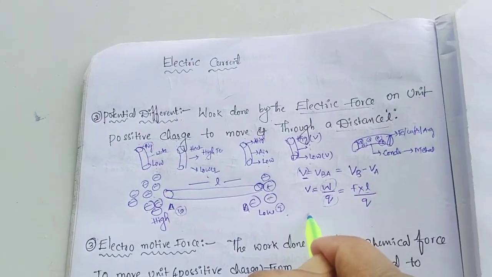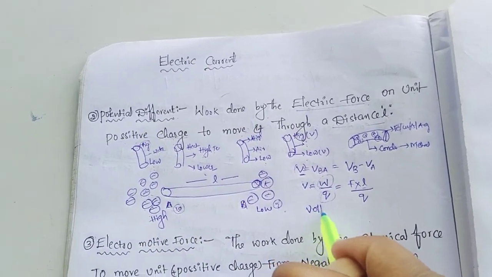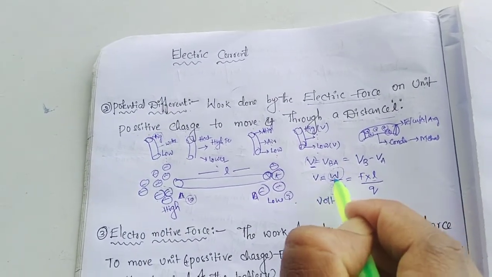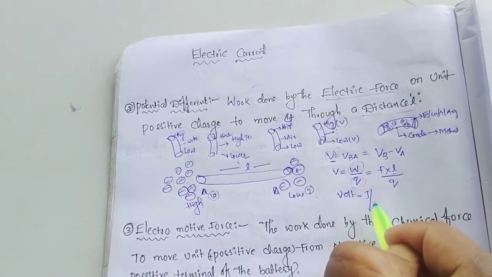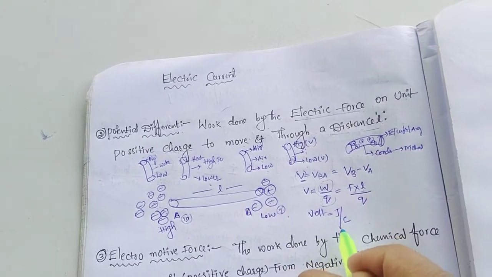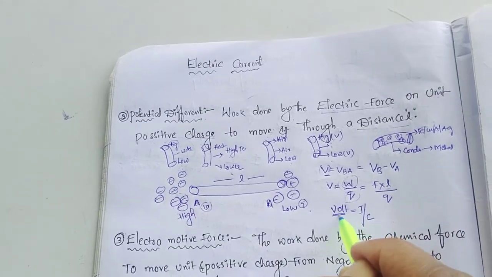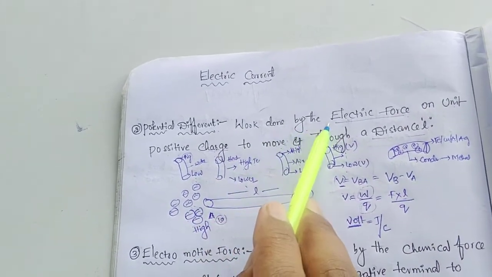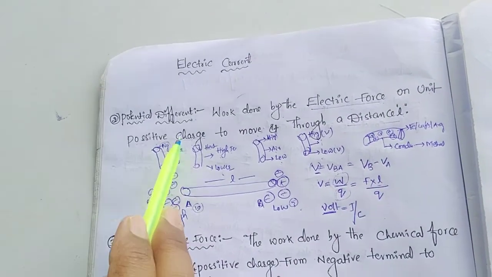So V is nothing but this. Potential difference is measured in volt. Work is measured in joule and charge is measured in coulombs. As you know, volt is equal to joule per coulomb. According to the definition of volt, it is the work done by the electric force on a coulomb charge.